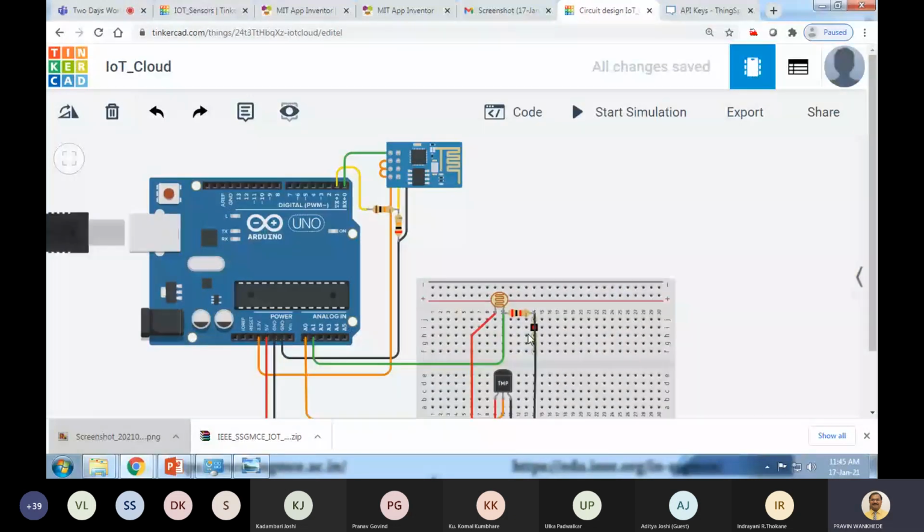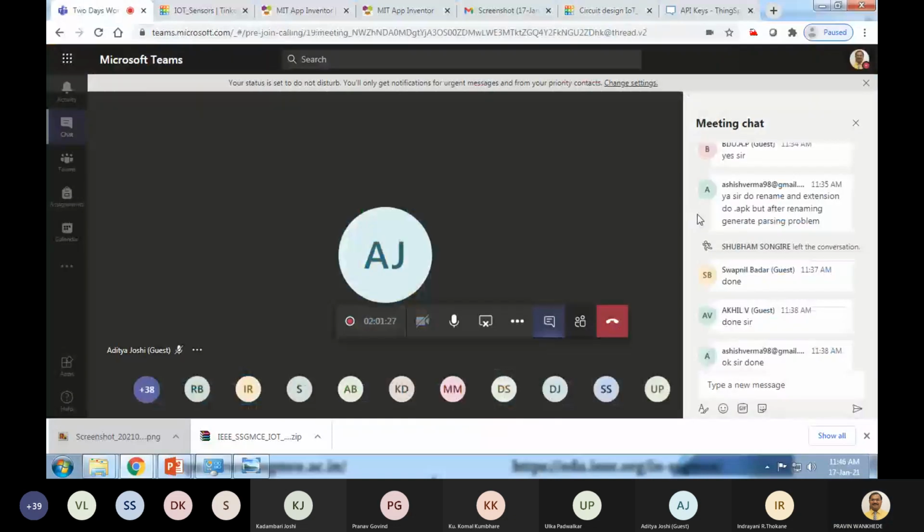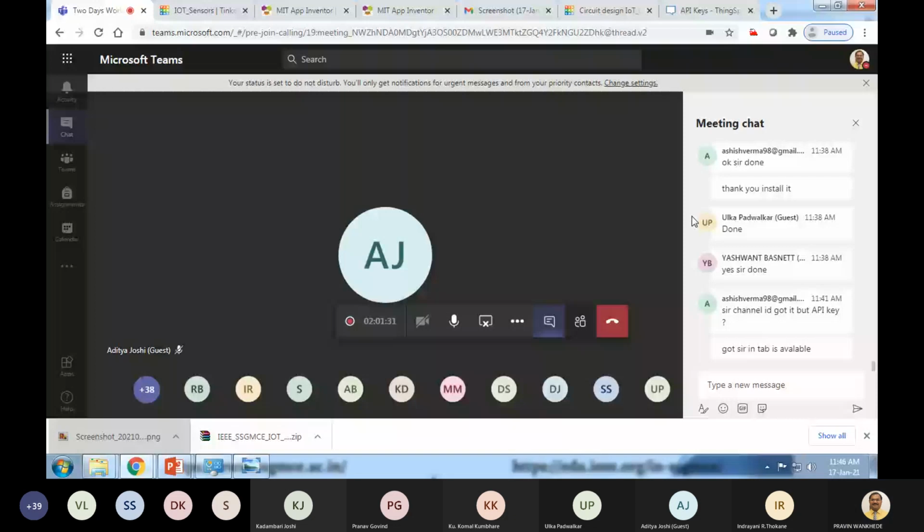Check in your mobile app whether your temperature value changes or not. Then you can say that from your IoT device, we are getting the data through the cloud on your mobile app. If you are getting this, it means it's working correctly.